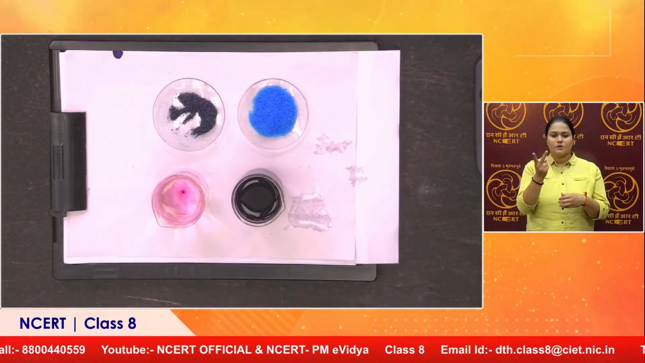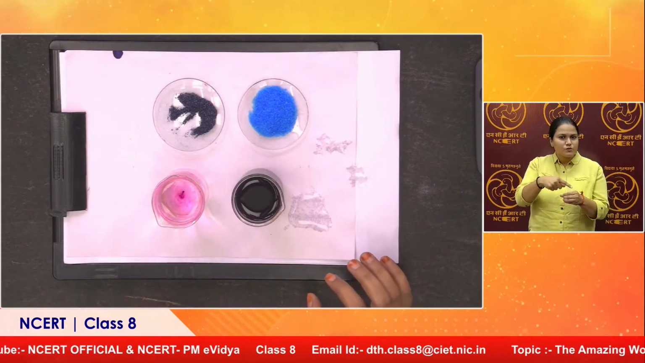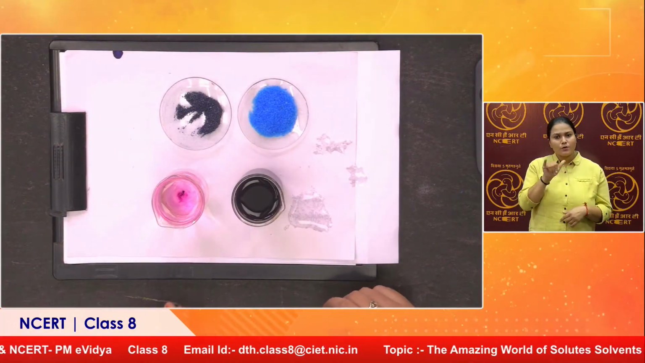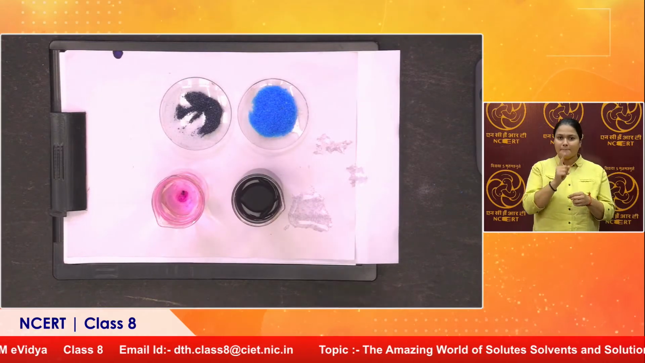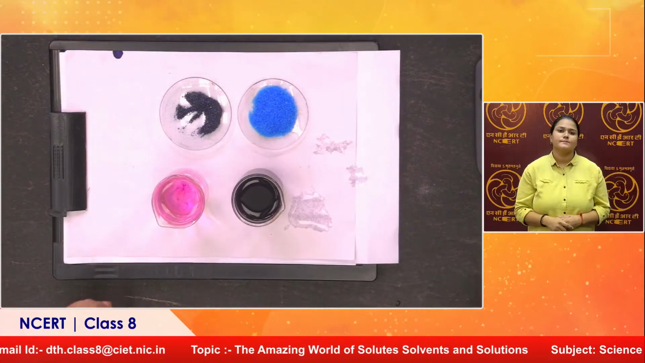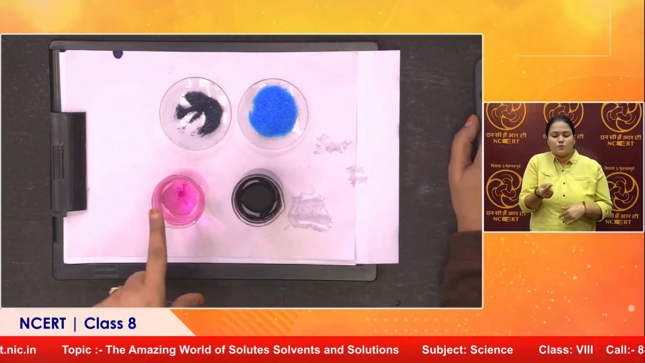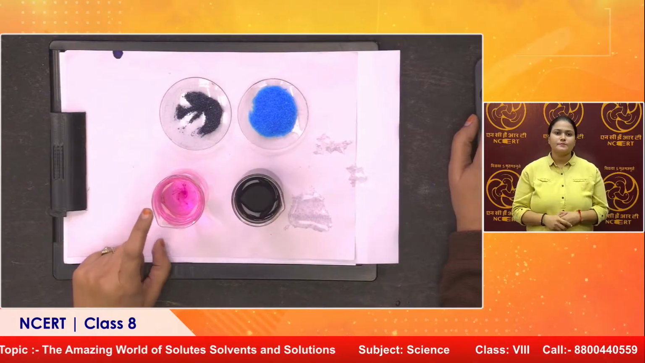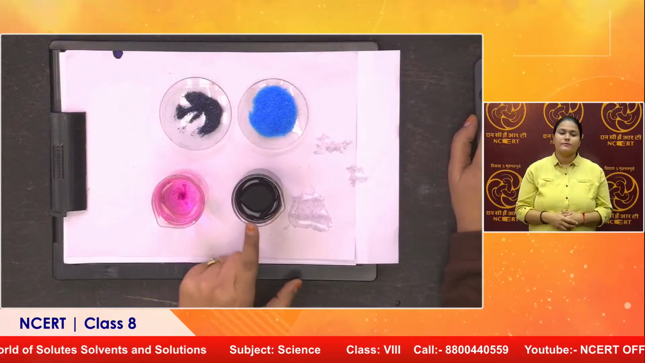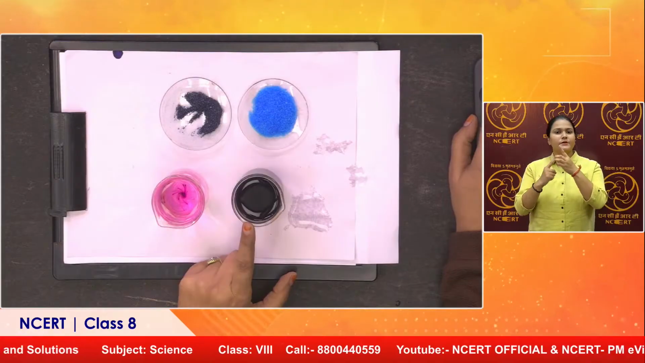So in both the cases, what I did, I prepared a solution, and in both the cases the solute is potassium permanganate, and the solvent is water. But still there is a difference in these two. The difference lies in their concentration, that is, how much amount of solute I have taken. So this one is a dilute solution of potassium permanganate in water, and this is a concentrated solution of potassium permanganate in water.